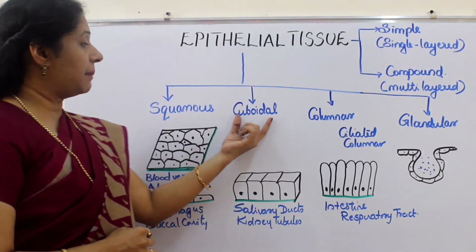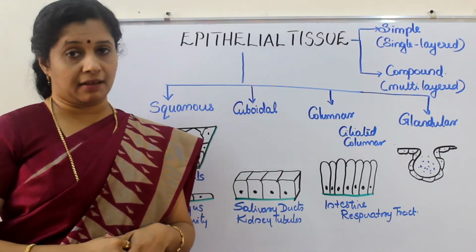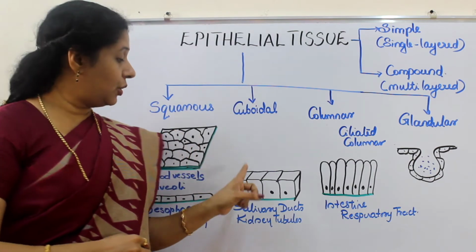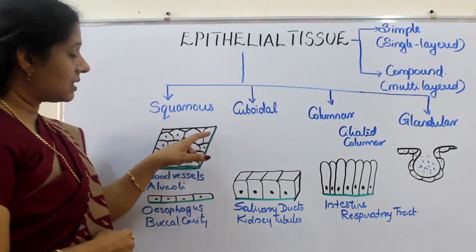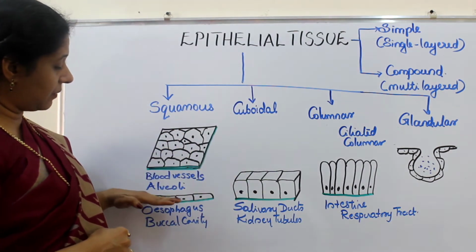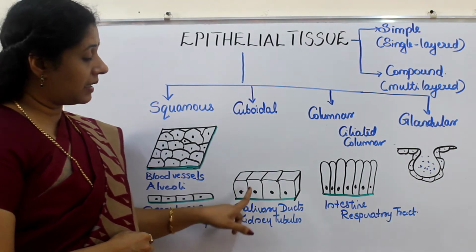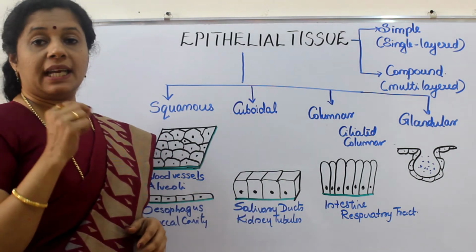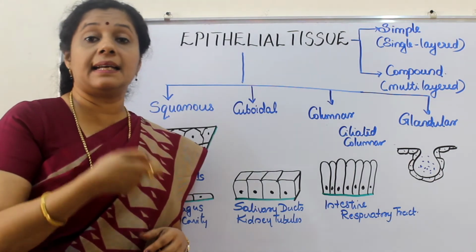The second type of epithelial tissue is called cuboidal. As the name suggests, they are cube shaped, not flat like this. So this is an overall view. This is from the side, they are very thin. But look at this, these are little cube-like cells. So they are meant mainly for mechanical support.